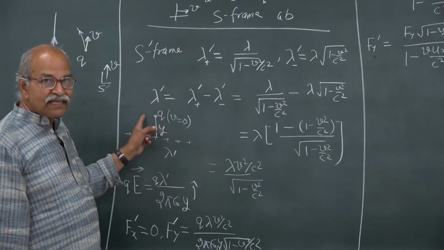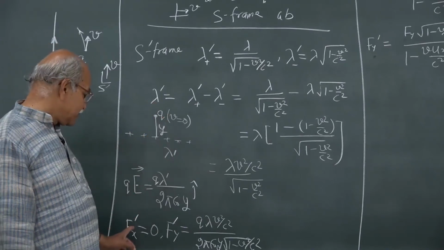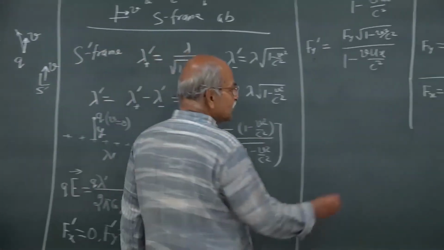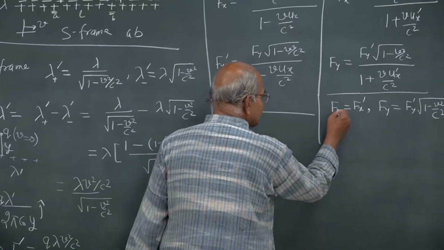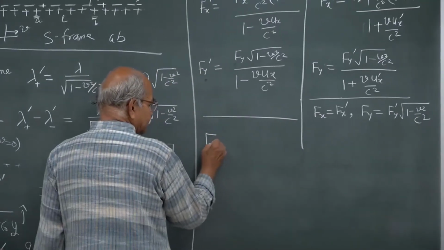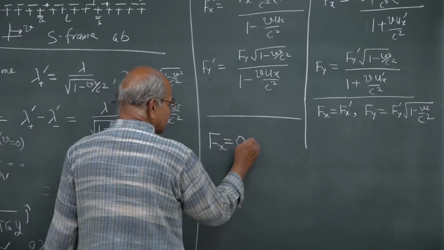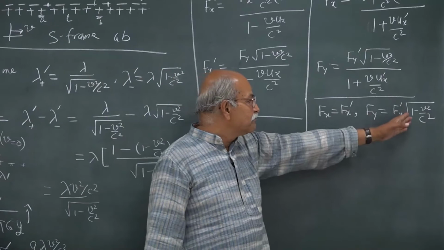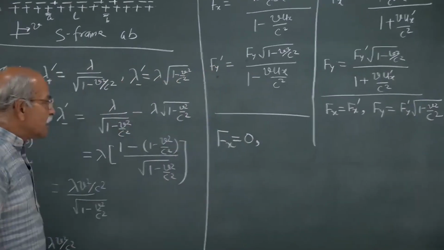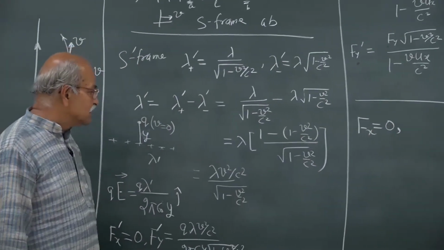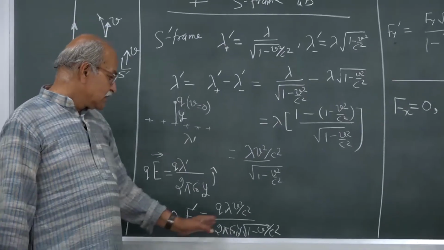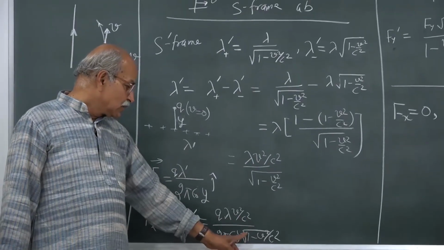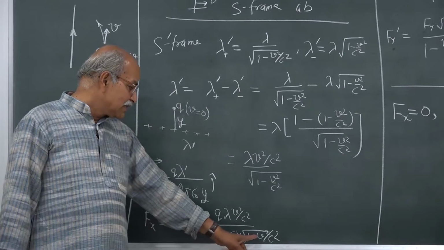So, no force in x direction, fx prime is 0 and therefore fx is 0. Then fy is fy prime multiplied by square root 1 minus v square by c square.